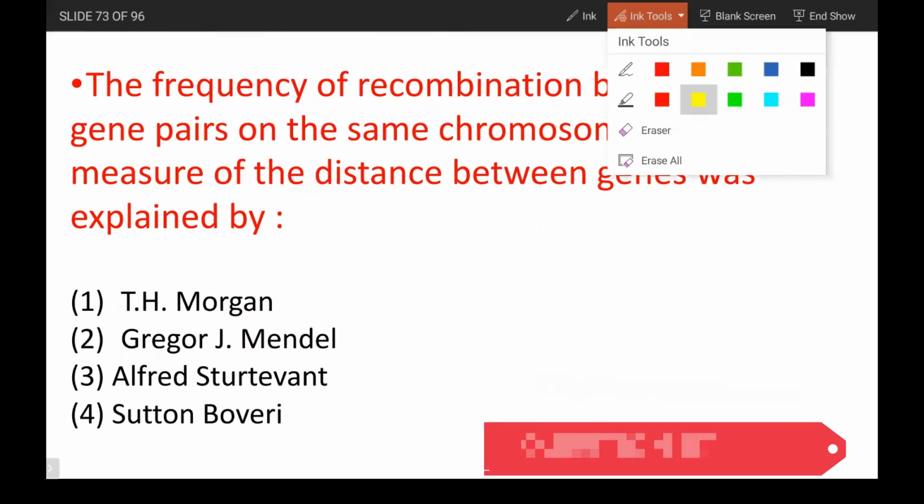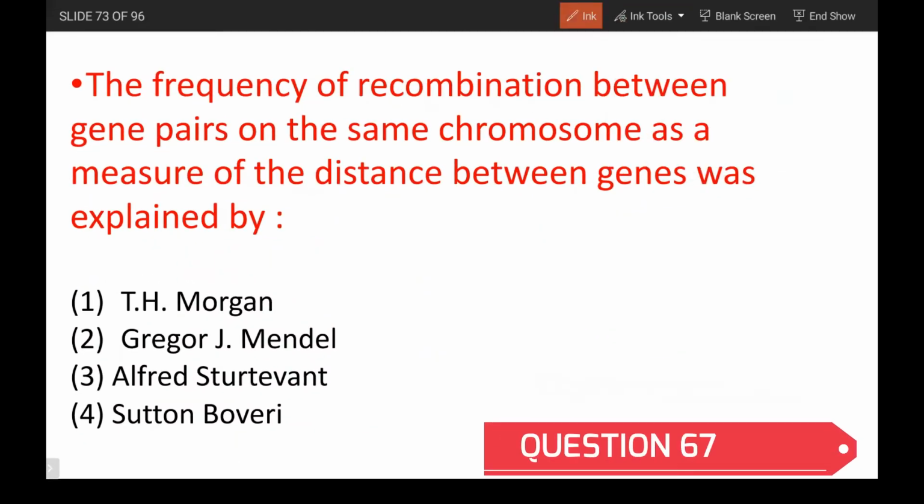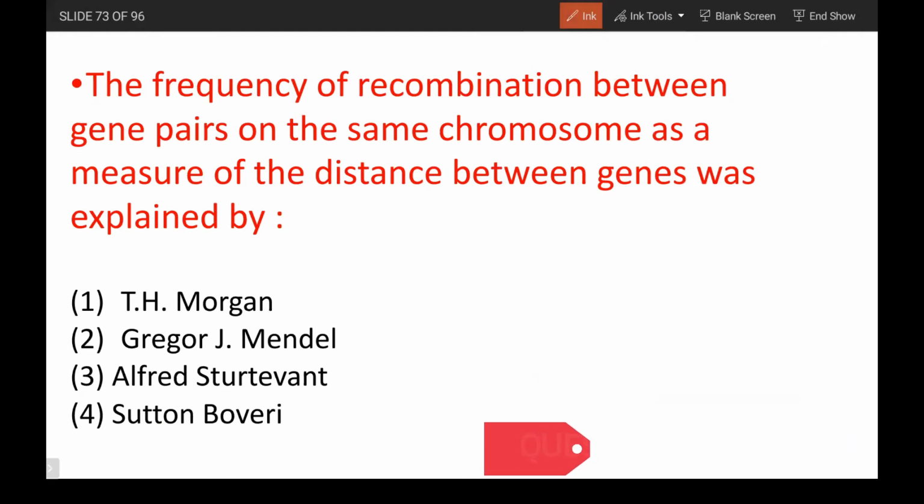Again, this is a theoretical question. Gene map as a measure of distance was explained by Alfred Sturtevant. T.H. Morgan, Sutton and Boveri all told about the chromosomal theory of inheritance. Mendel, you all know, he has done so much. And recombination and gene mapping, everything was told by Alfred Sturtevant. Again, it is there in NCERT.